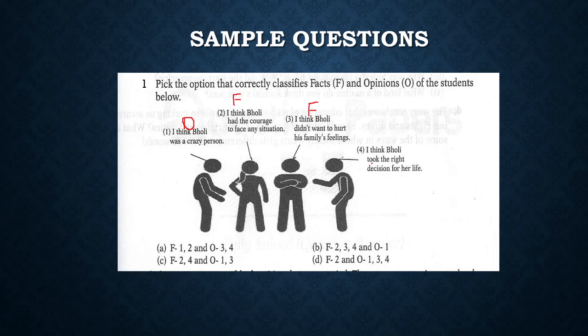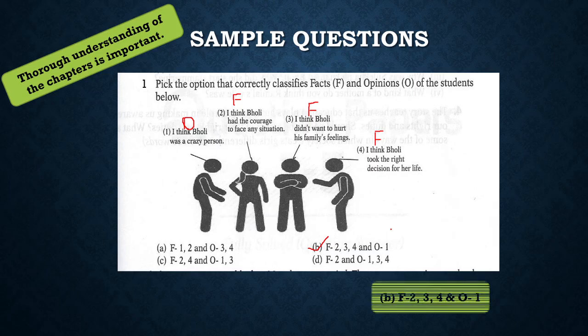And next is, I think Bholi took the right decision of her life. In the end, when she came to know how greedy Vishambar was, she refused and took the right decision. And then she even decided to teach in the same school. So this is again a fact. We have evidence to prove it. So our answer becomes 2, 3 and 4 fact and 1 opinion. So B is the answer in our case. So thorough reading of the chapters gives this answer.